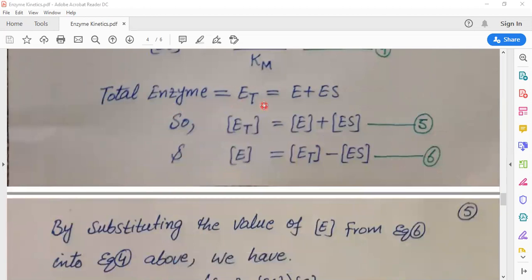Total enzyme ET is equal to free enzyme plus the enzyme which binds with the substrate to form the enzyme substrate complex. So we can write total enzyme concentration equal to enzyme concentration plus enzyme substrate concentration. This is equation 5. And from here, we can write enzyme concentration equal to ET minus ES. This is equation 6.